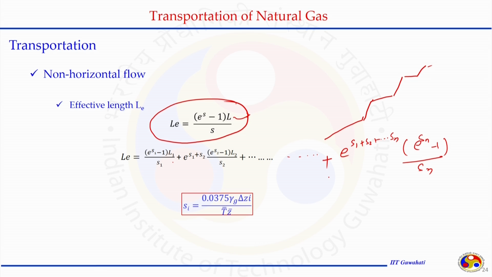So, by summing each individual inclined segment, we get the effective length value. Here s has the same form, only del z i will be different for each segment. So, we can now establish the relationship for horizontal as well as non-horizontal flow conditions.